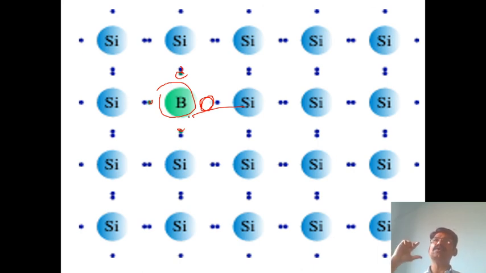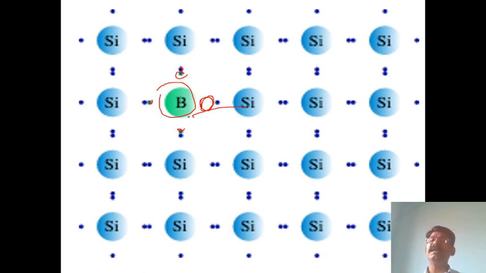The gap is more in an insulator, the gap is less in a semiconductor, and there is no gap in conductors, only overlapping. And doping is when a small quantity of impurity is added to the crystalline structure of silicon. This is called doping. Then N-type semiconductor and P-type semiconductor.